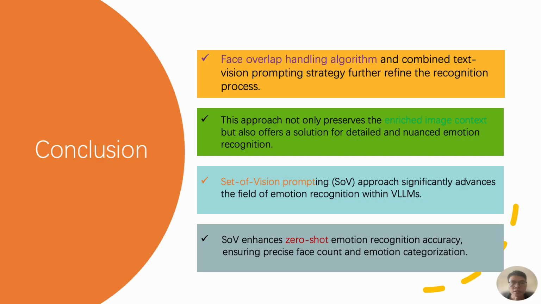In conclusion, our approach used the face overlap handling algorithm and combined text and vision prompts to enhance emotion regulation while keeping the full image context. Our set of vision prompting methods significantly improves zero-shot emotion regulation accuracy in vision large language models by ensuring accurate face detection and emotion classification.